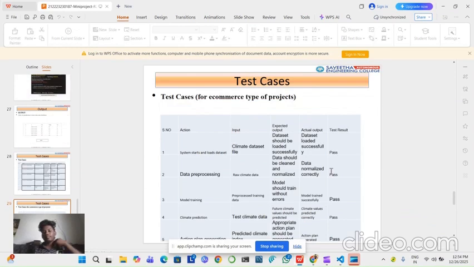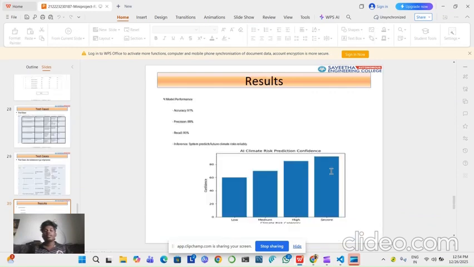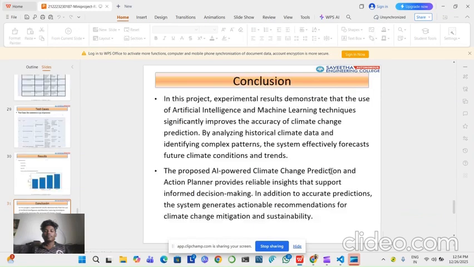This is the same for an e-commerce type of project. System starts and loads dataset, data pre-processing, model training, climate prediction, action plan generation. This is the result of our project. Accuracy 91%, precision 88%, recall 90%. This is the graph of our project.